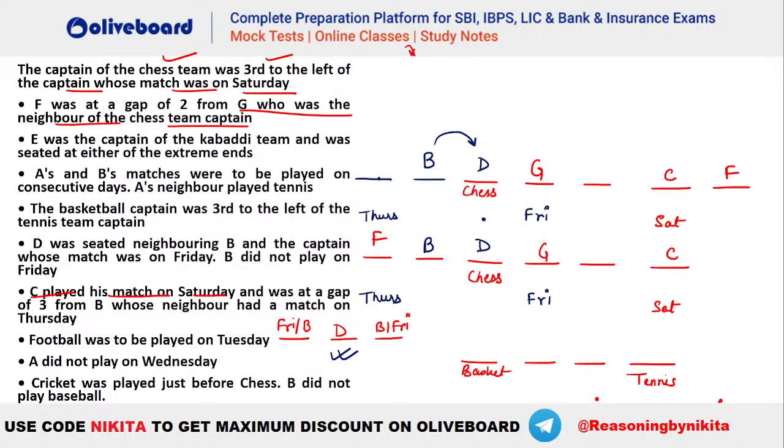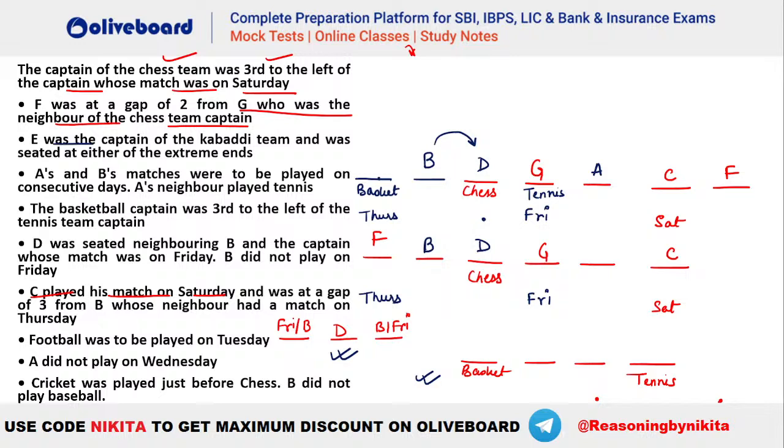Now you will have to place this information, that is basketball has to be third to the left of tennis, and we know tennis has to be a neighbor of A. So let's try it out. Where should we have basketball? Let's say we place your basketball. So you can see the only possibility will be here, that this is your tennis and your basketball is like this. But what will be the problem with this particular case, guys?